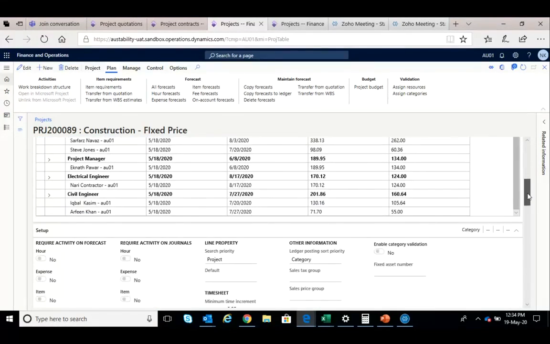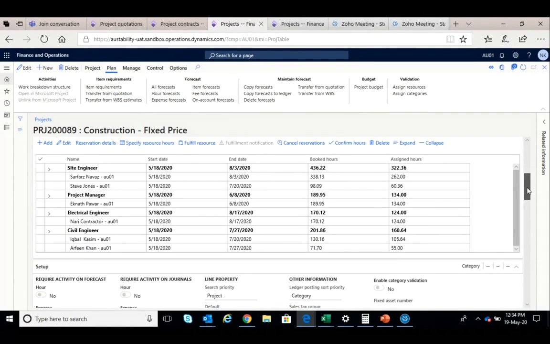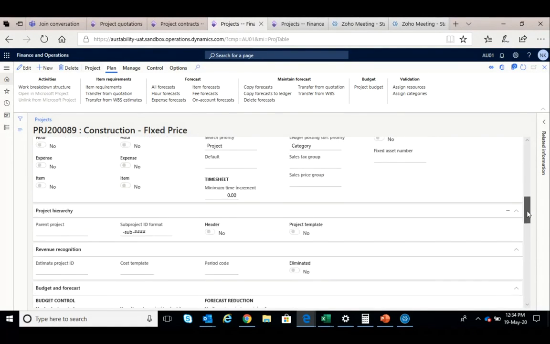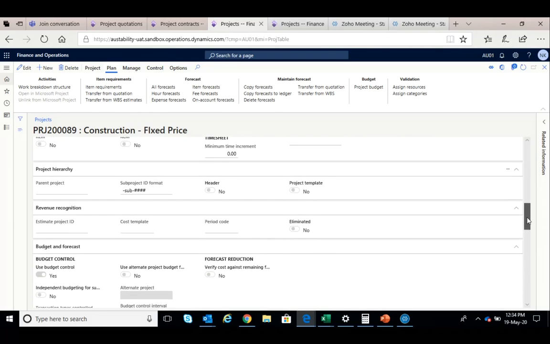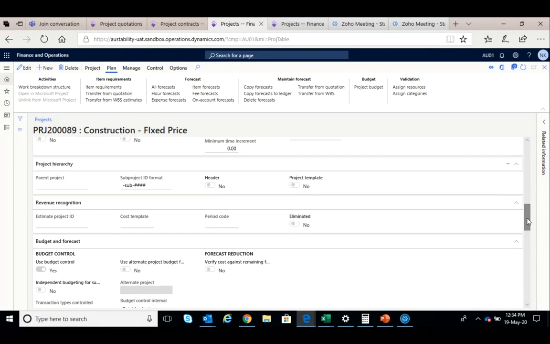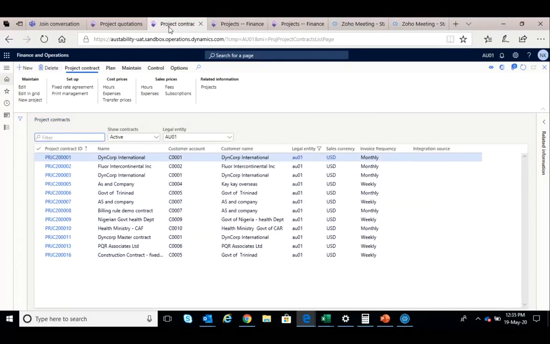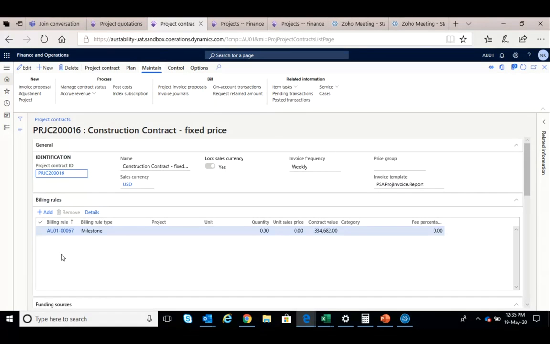Okay, so once you do the project scheduling, etc., then we can start executing the project. Now, when you start executing the project, you obviously will have to do two things. One is create a billing rule. A billing rule is created through a contract. For every project there has to be a contract associated with a particular project. So we create a contract, and in that contract we create a billing schedule or a billing rule.